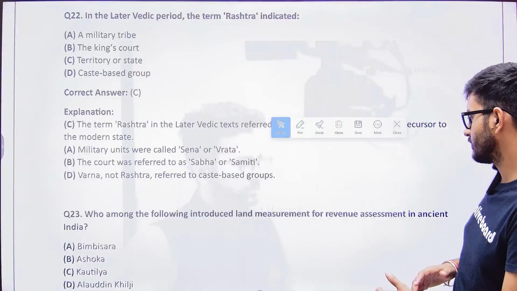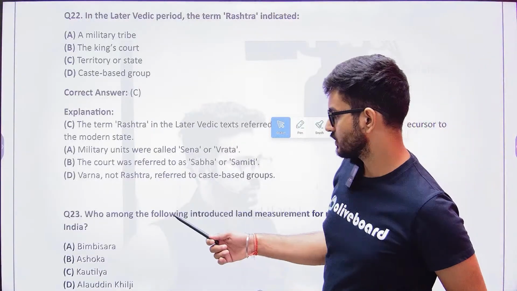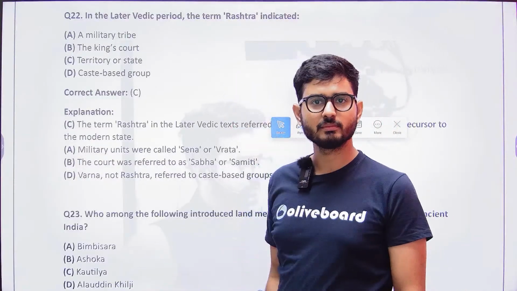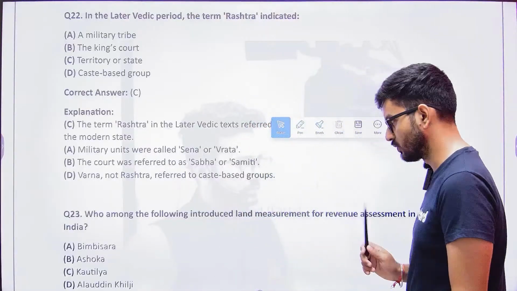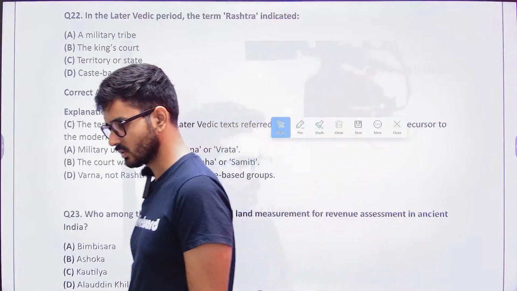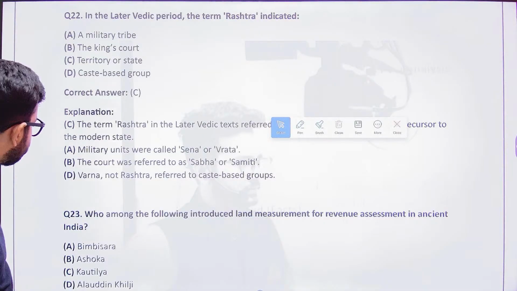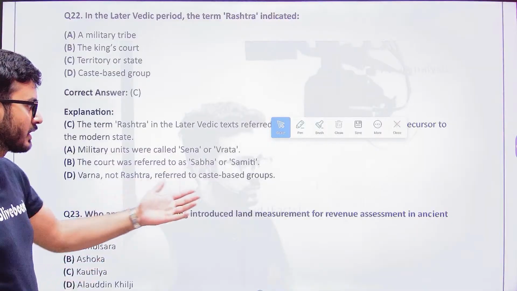Who among the following introduced the measurement for revenue assessment in ancient India? Was it Bimbisar, Ashoka, Kautilya, or Alauddin Khilji? Alauddin Khilji was a medieval time period ruler. Kautilya was not a ruler, but Bimbisar and Ashoka were rulers. So who of the following introduced land measurement for revenue assessment? I guess I have framed the question itself wrong. The question itself is wrong.